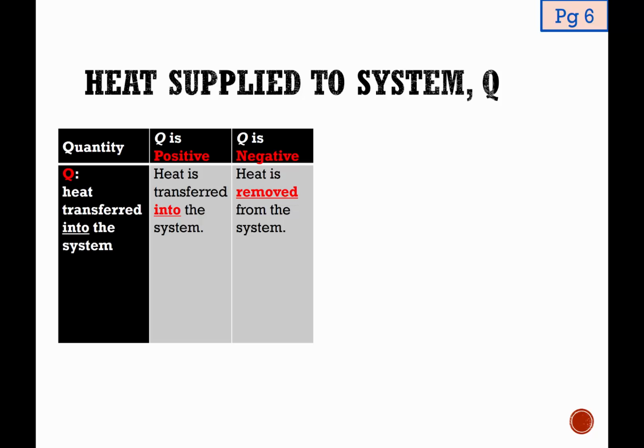What we are talking about right now, heat supplied to the system, is represented by Q, not delta Q. Why do I want to say this? It is because I have seen way too many students who are very careless in writing their equations out. They will write the first law of thermodynamics as something like delta U equals delta Q plus delta W. There is no such thing. Delta Q represents change in heat.